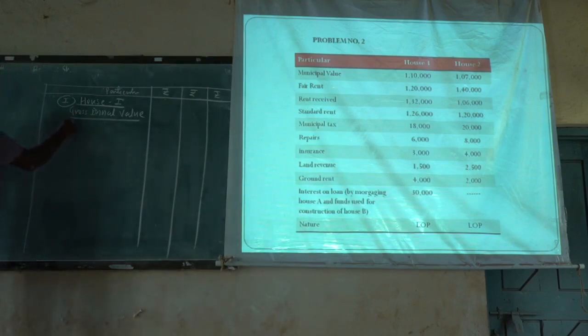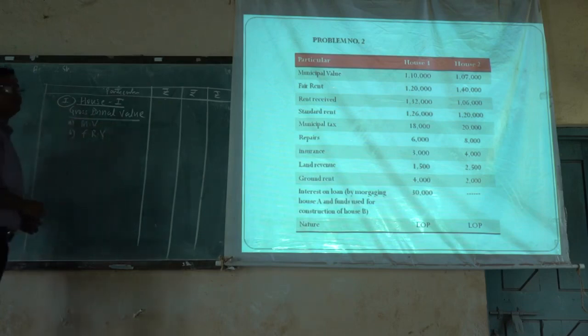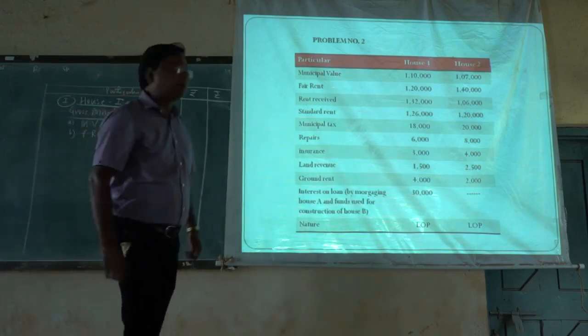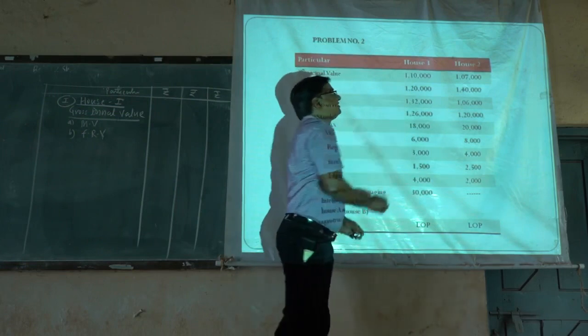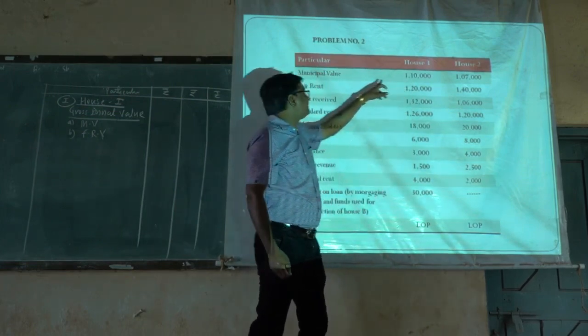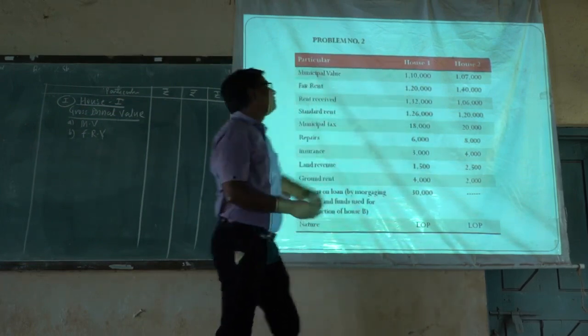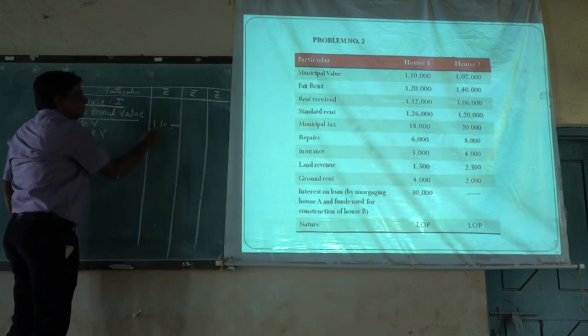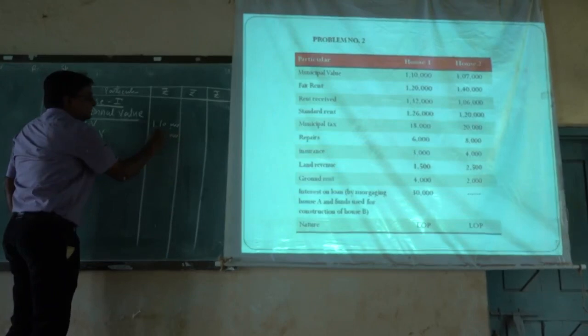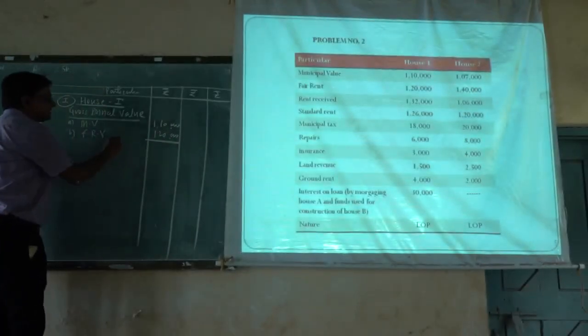Here we have to take out firstly 2 points: municipal valuation and fair rental value. For house 1, the municipal valuation is given as 1,10,000 and the fair rental value is given as 1,20,000. From these two values, firstly we have to take out the higher value.